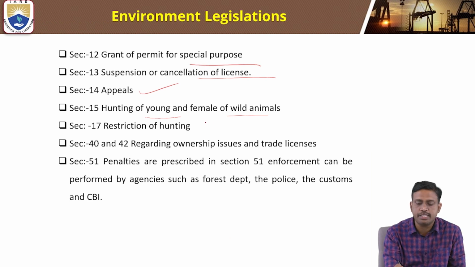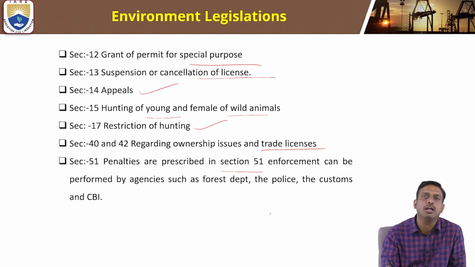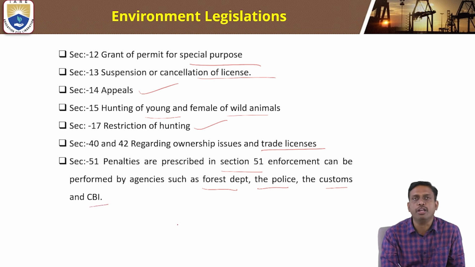Section 17 is the restriction of hunting, and Sections 40 and 42 regard ownership issues and trade licenses. Penalties are prescribed in Section 51. Enforcement can be performed by agencies such as the Forest Department, Police, Customs, and CBI, the Central Bureau of Investigation. These are some of the sections: 12, 13, 14, 15, 17, 42, and 51.